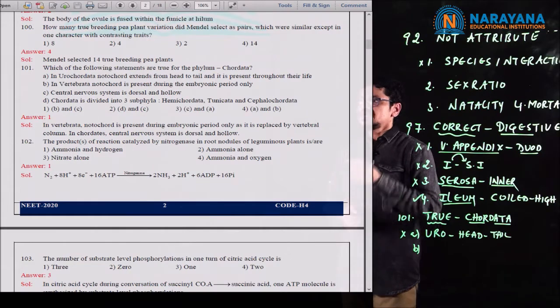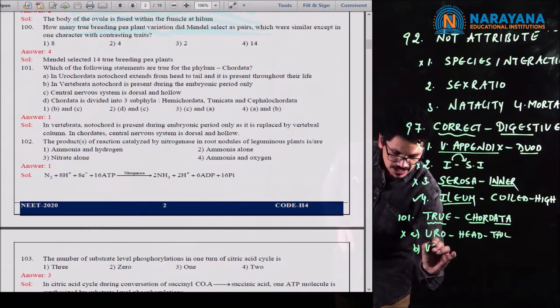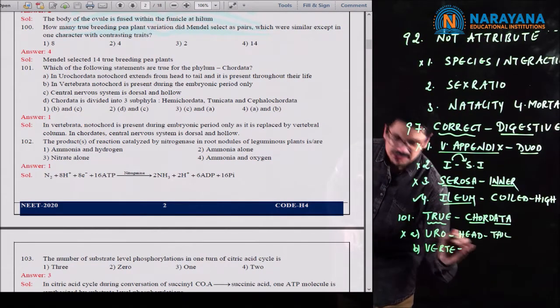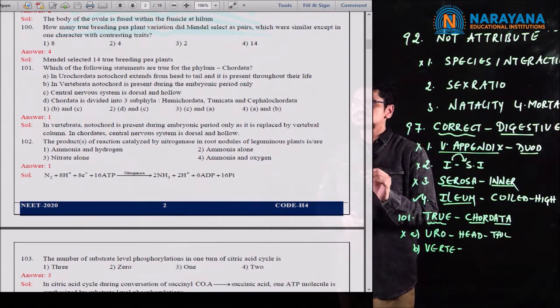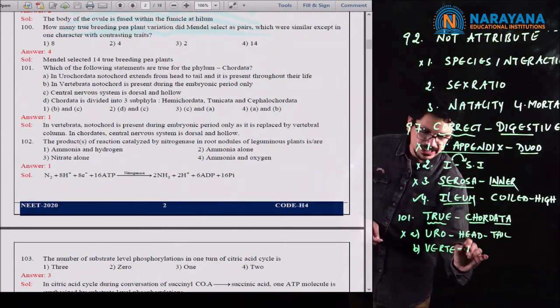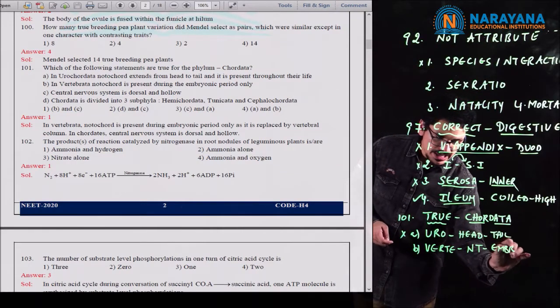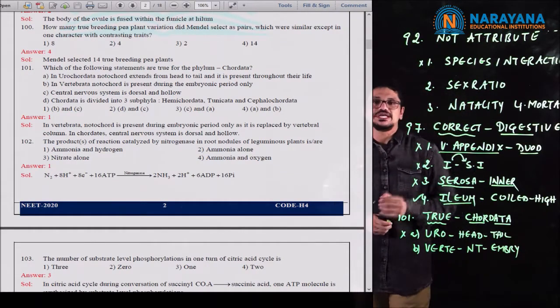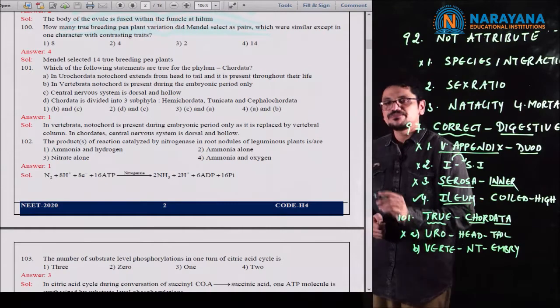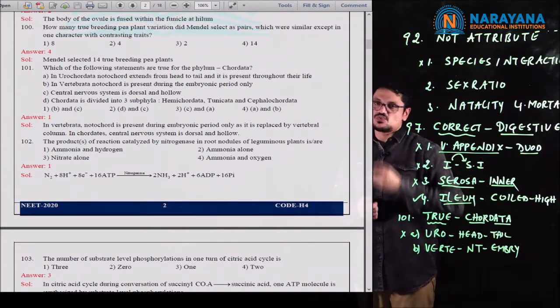And second one, in the Vertebrata, notochord is present during the embryonic period only. Yes. Notochord later is replaced by the vertebral column.